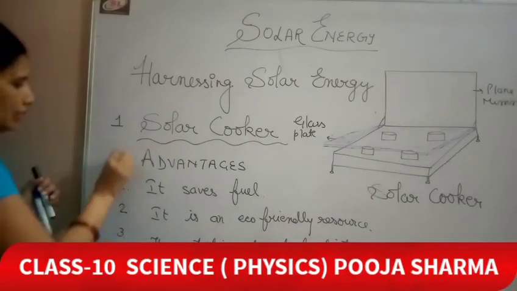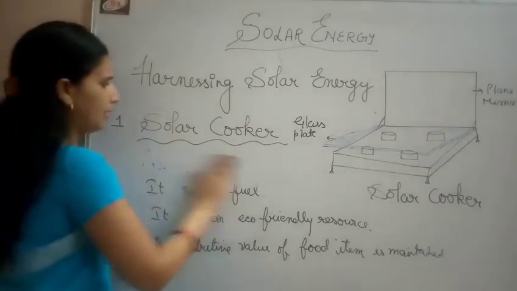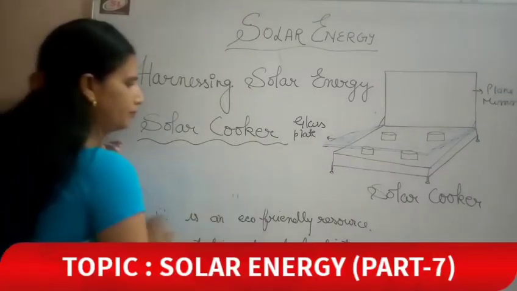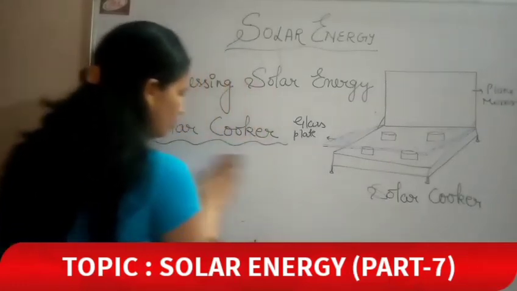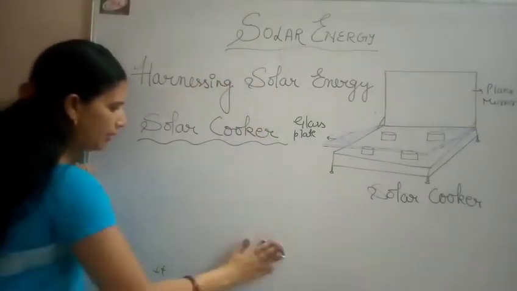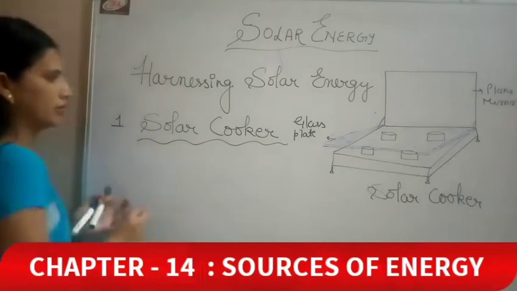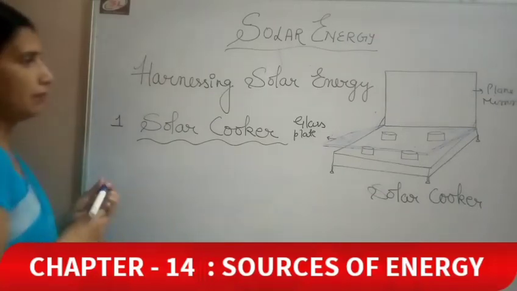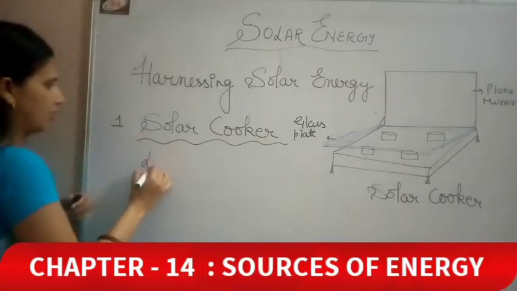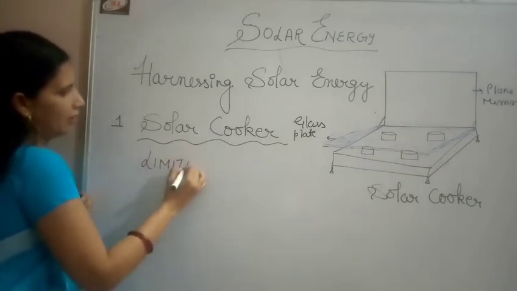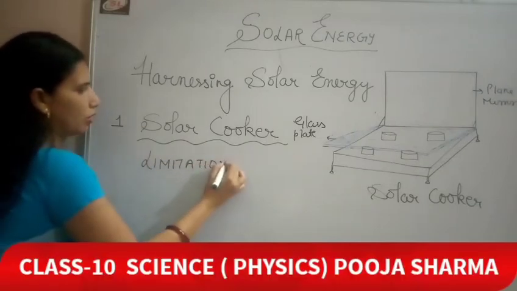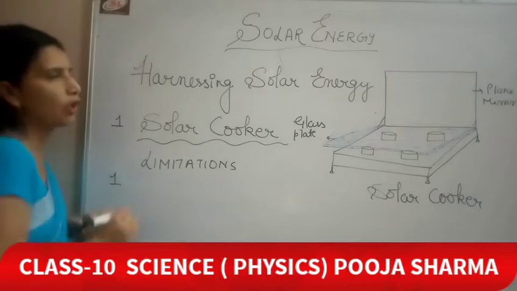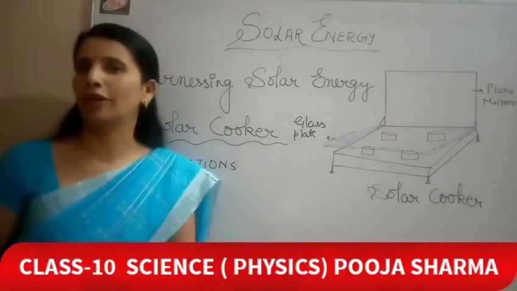Now coming to the limitations. What are the limitations of the solar cooker? Number 1 limitation: we can only cook food in the solar cooker.